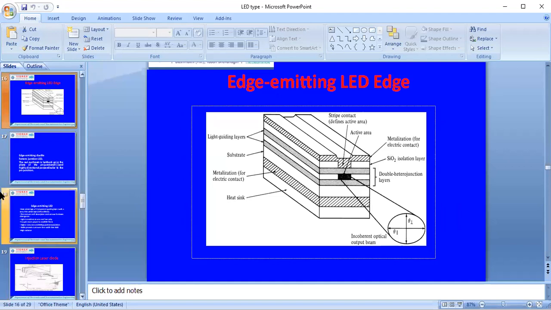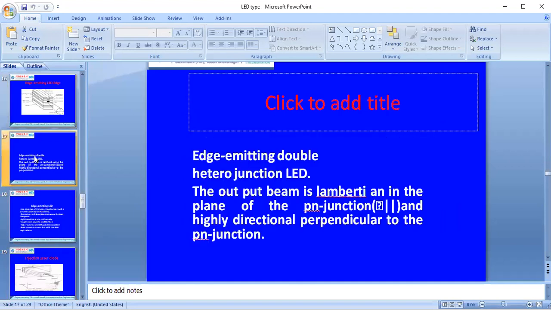Now, if the edge emitting diode is considered, it is considered at the heterojunction part. The output beam is Lambertian in the plane of the PN junction, and highly directional perpendicular to the PN junction.